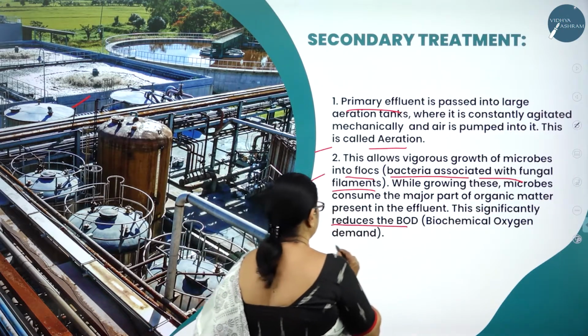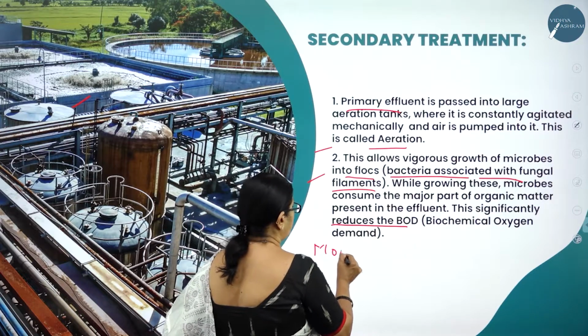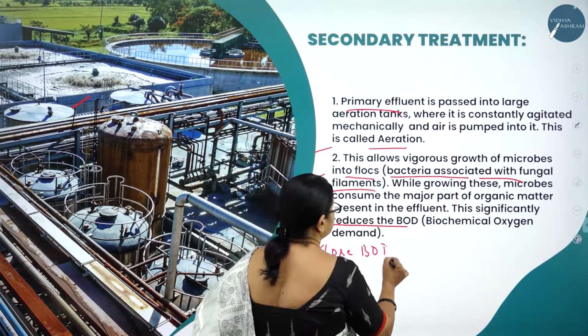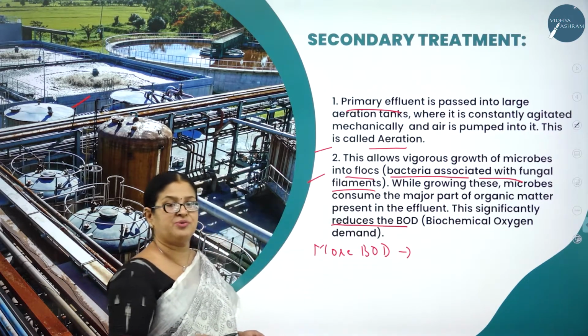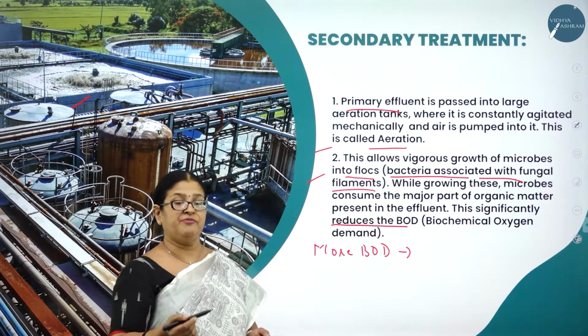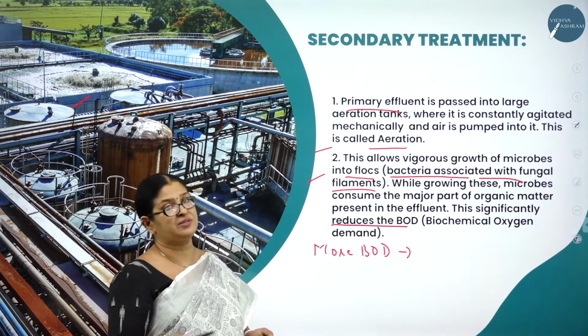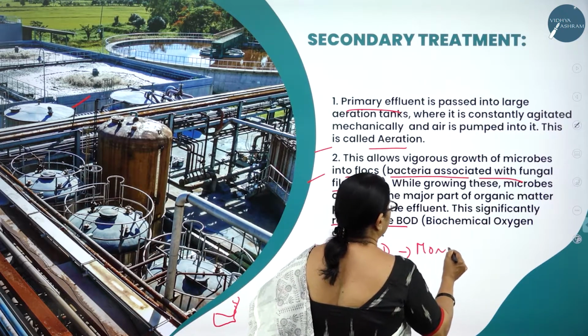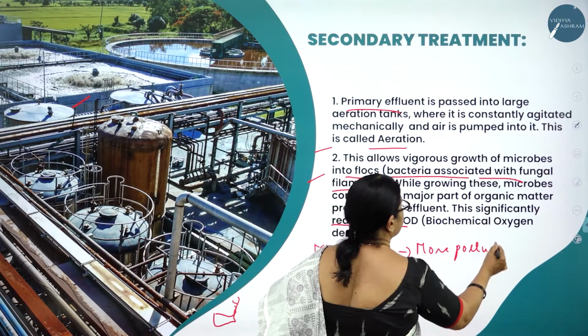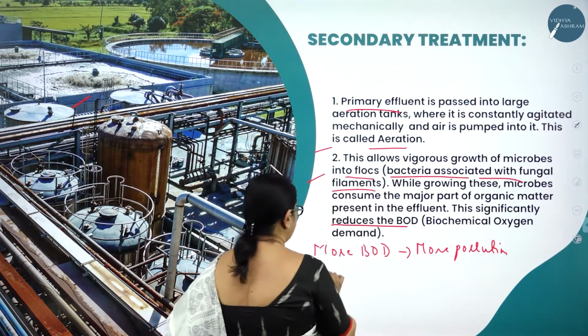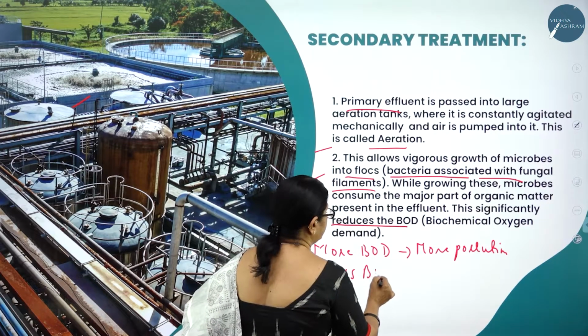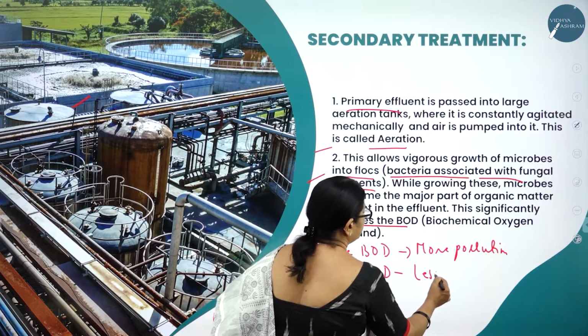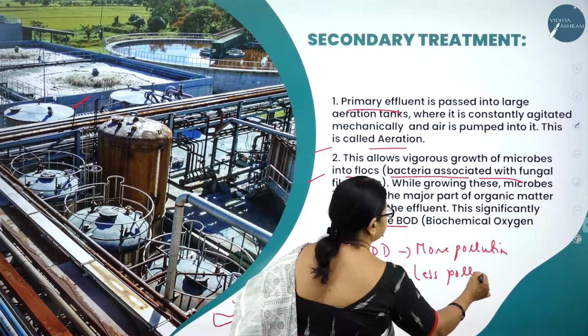So this is like an indicator for us to assess the pollution, whether it is more polluted or less polluted. More BOD, more pollution. Less BOD, less pollution.